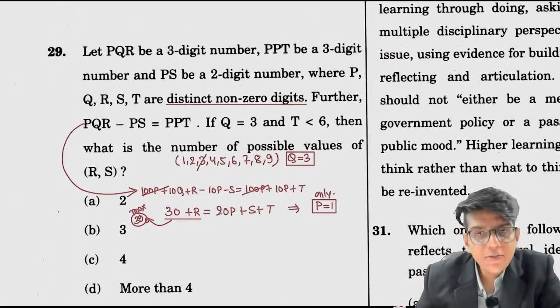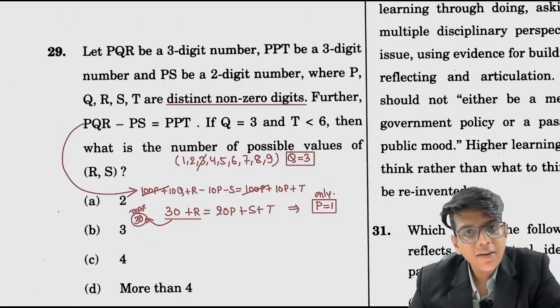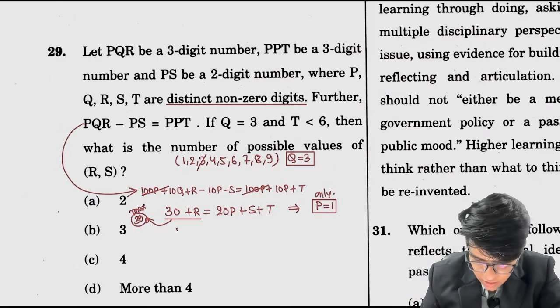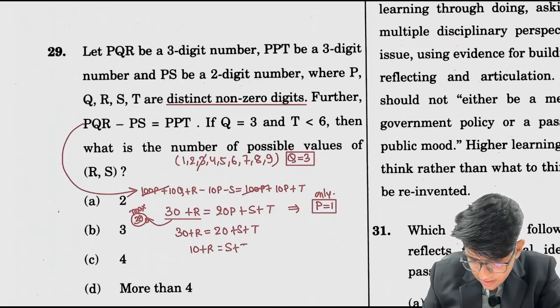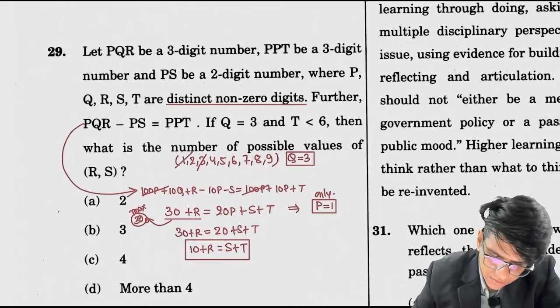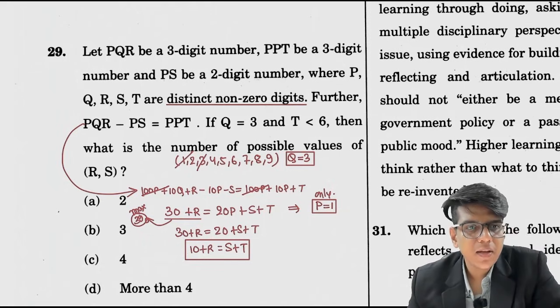Only there is one value of P for which this equation will hold, क्योंकि if P is equal to 2, 39 से ज्यादा हो गया ऑन द राइट हैंड साइड, they can't be equal. So P equal to 1 has to be there. As soon as P equals 1, 30 plus R is equal to 20 plus S plus T. 10 plus R is equal to S plus T. This is the relationship you will get. 1 is gone, 3 is gone, Q आ गया है, P आ गया है. All are distinct. You need to find value of R, S and T.